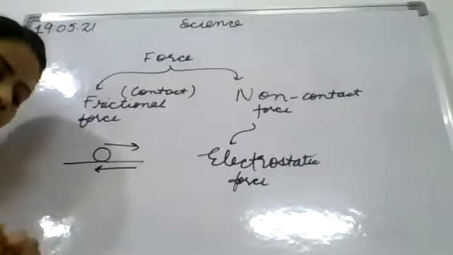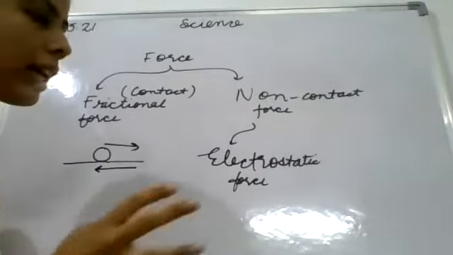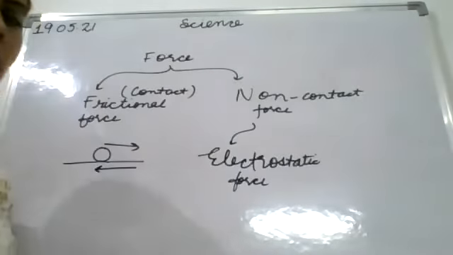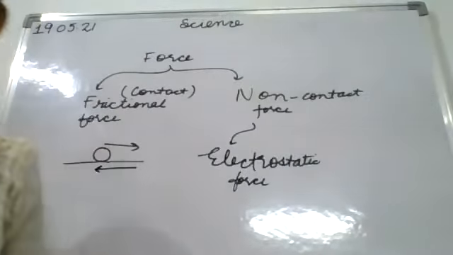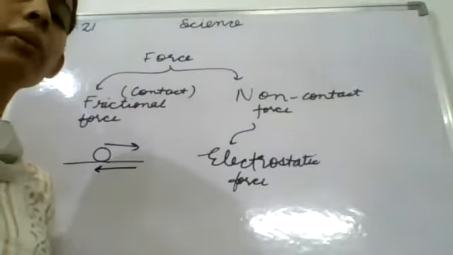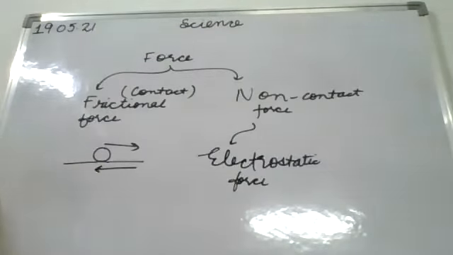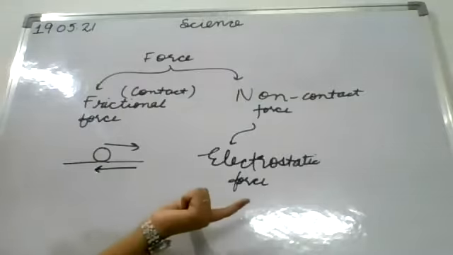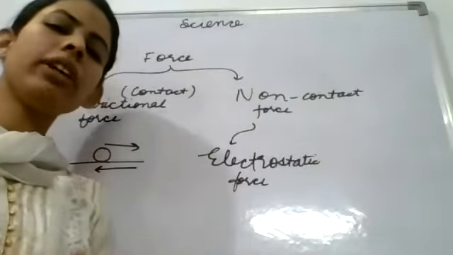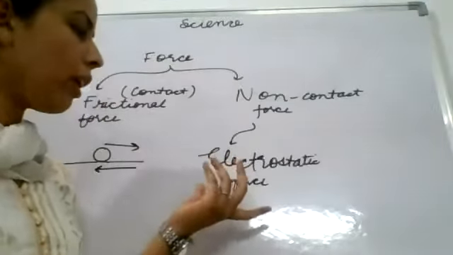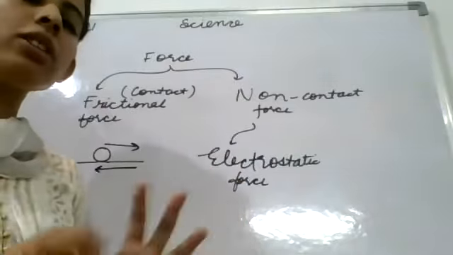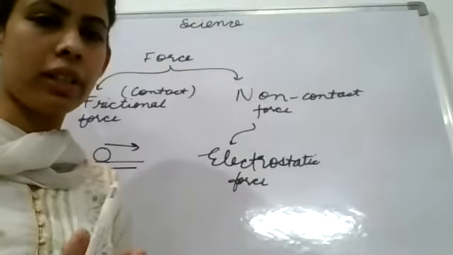There is another example also: when we rub a balloon and stick it to a wall, it will stick to the wall for some time. It is due to the electrostatic force. It is also a non-contact force, as when we attract the pieces of paper, there is no contact between the two objects.